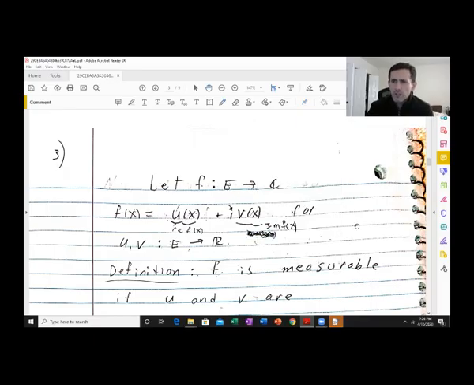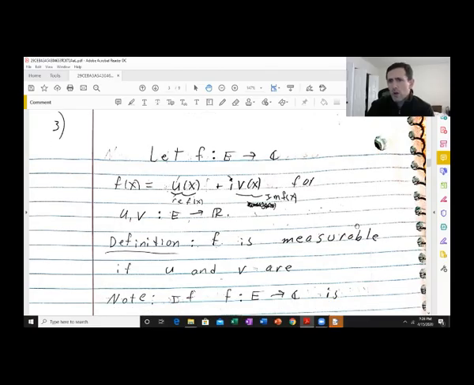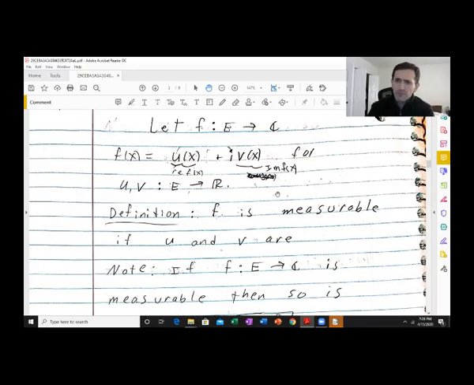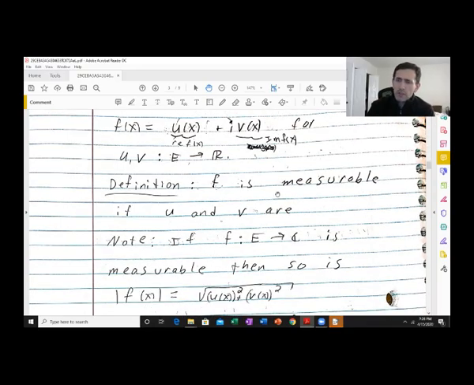So f is measurable by definition if u and v are measurable. And if f is measurable, then so is its modulus because u is measurable, v is measurable, u squared is measurable, v squared is measurable. So the square root of u squared plus v squared is measurable.